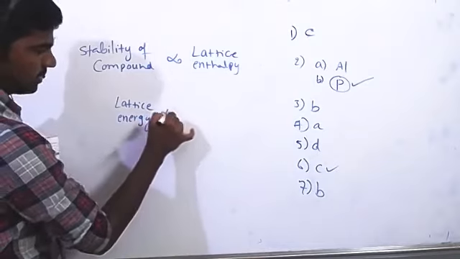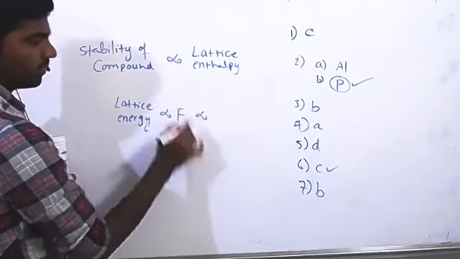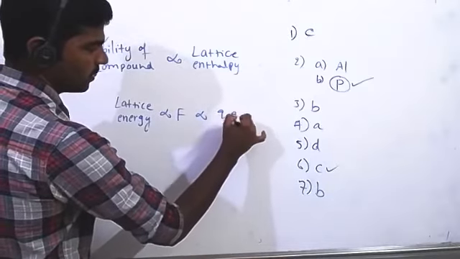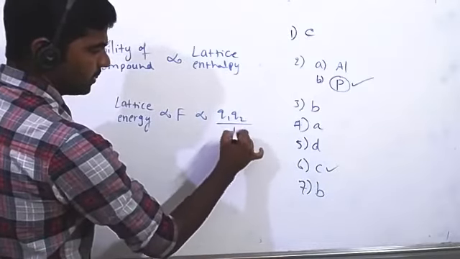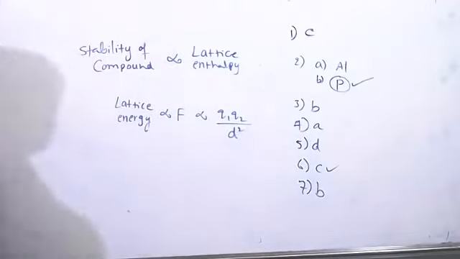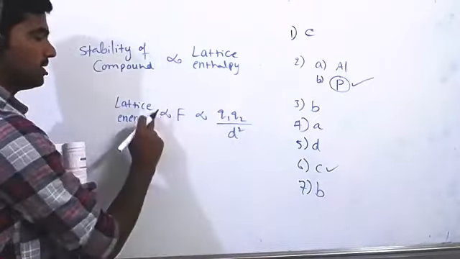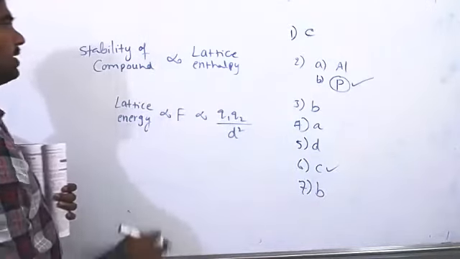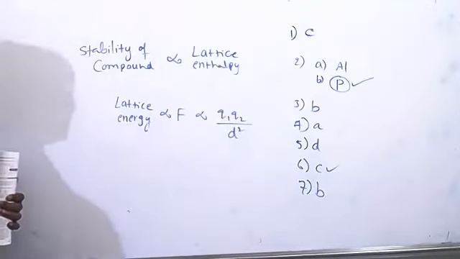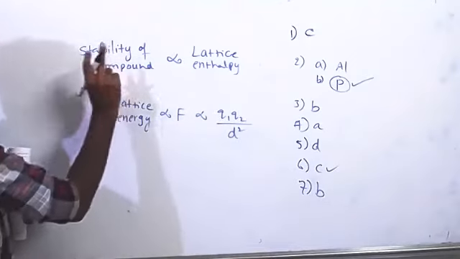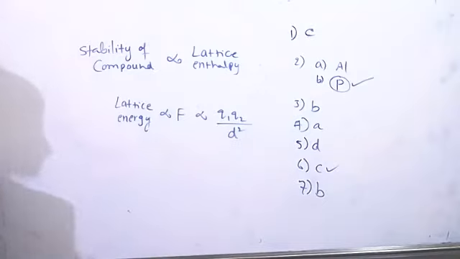Lattice energy is directly proportional to force. We know force is directly proportional to charge of the species Q1, Q2 divided by d square, means the distance between the charged particles. So here, if charges on the species is higher, obviously lattice enthalpy or lattice energy will become higher and stability also higher. And distance means if the size of the particles is small, then lattice energy is more.